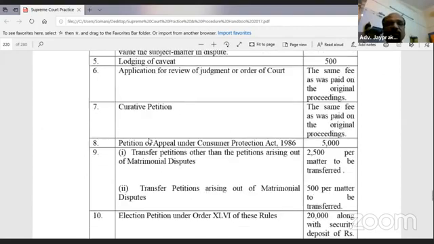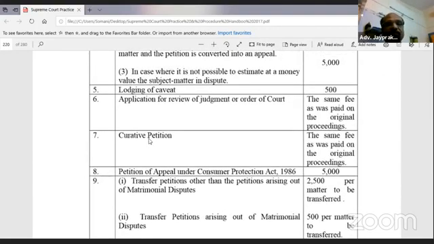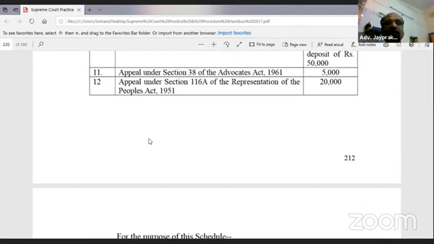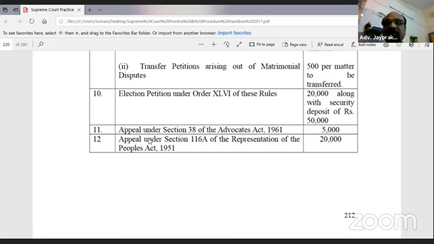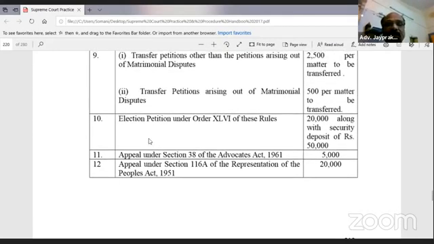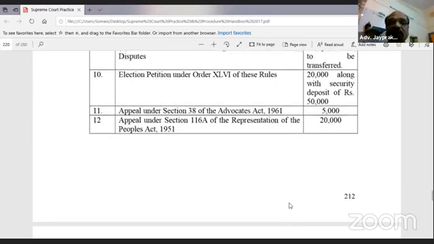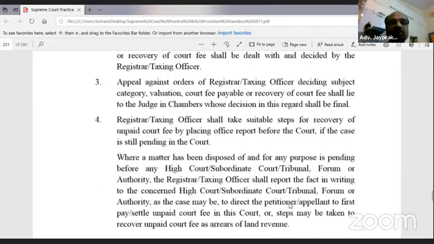These are the court fees. What is the fee for a curative petition? What is the fee for a review petition? Appeal under the Representation of the People Act, that means an election petition, 20,000 fees is there. Or appeal under section 138 of the Advocates Act, 5,000 fees is there. So remember that. So these are the fee chart.